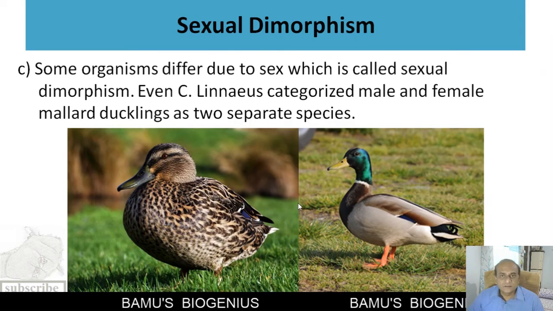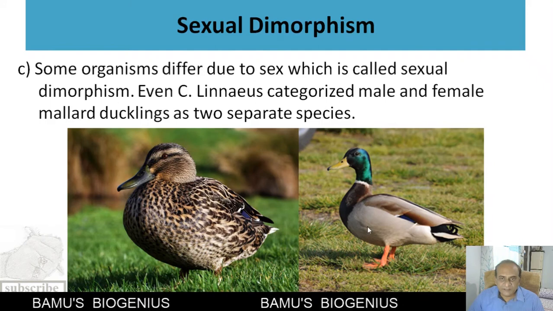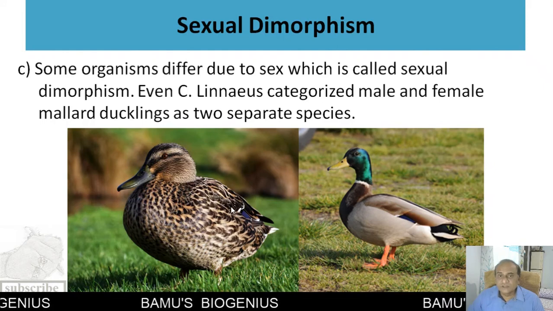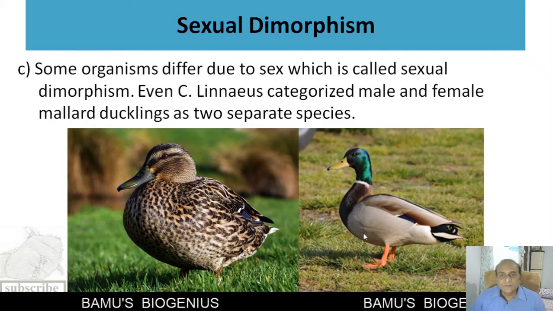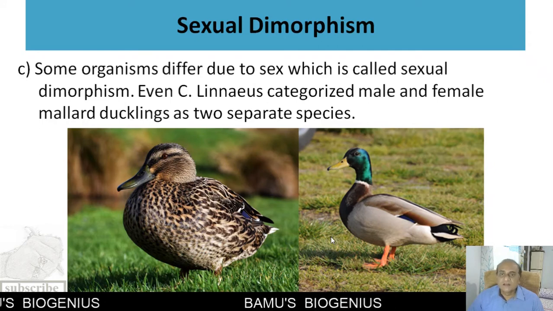Then this is the famous example of sexual dimorphism. Birds show sexual dimorphism. This one is a male mallard duck and this one is a female. Even Carl Linnaeus got confused and put these two into two different species. So you can see here, organisms which show sexual dimorphism differ in morphological characters, and the morphological species concept also fails here.